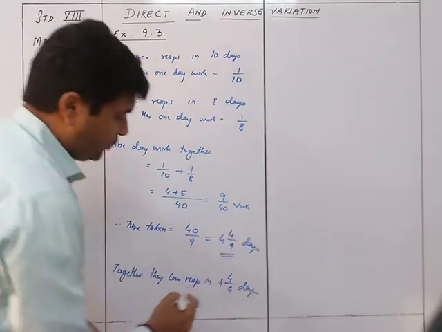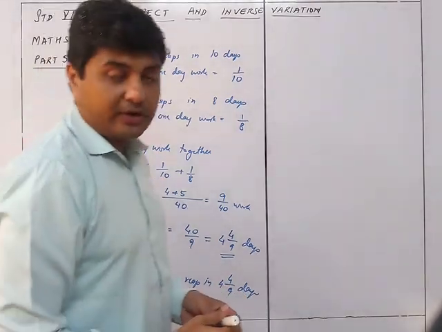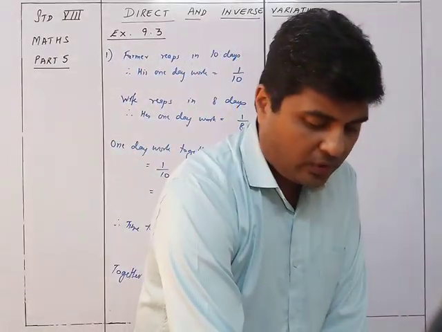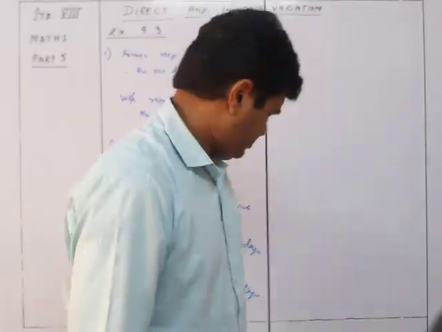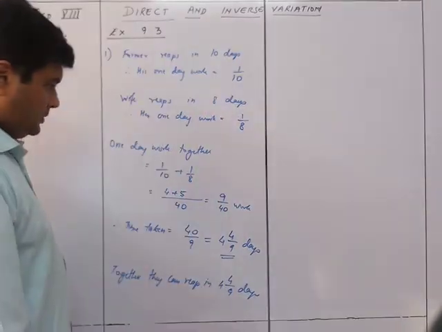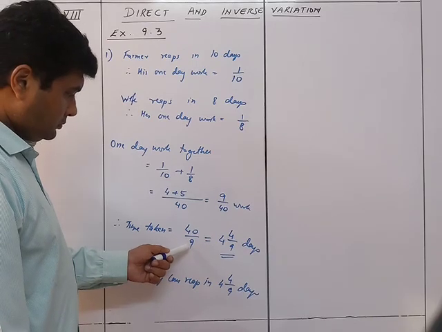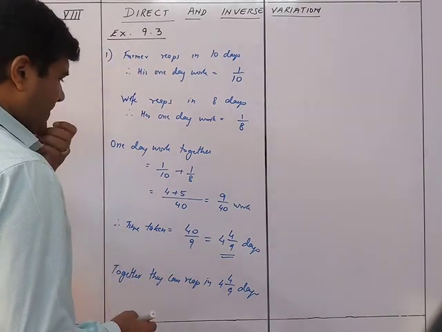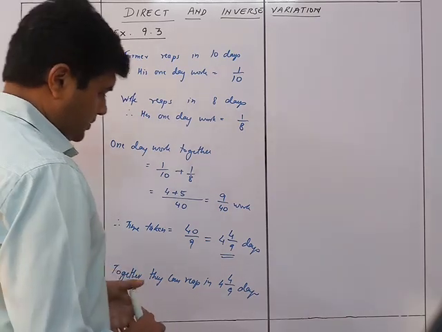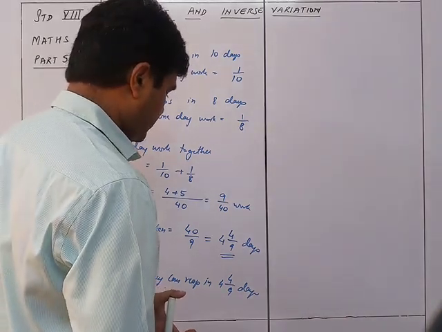Okay, so 4 and 4 upon 9 is the answer for sum number 1 of 9.3.